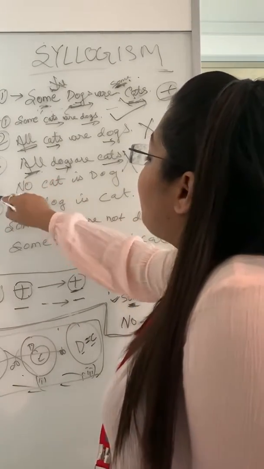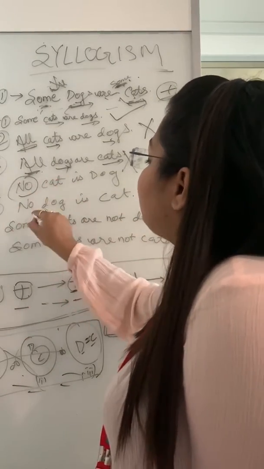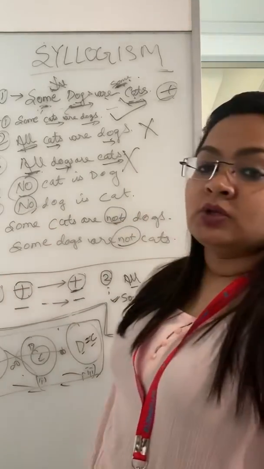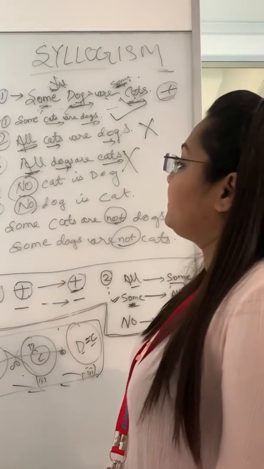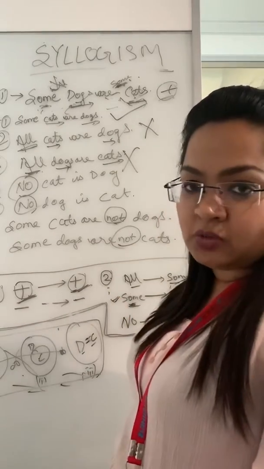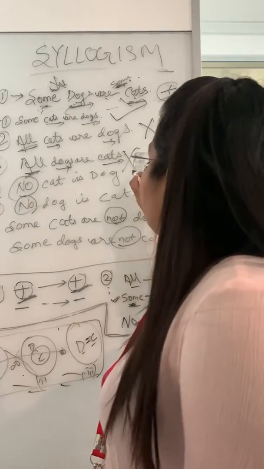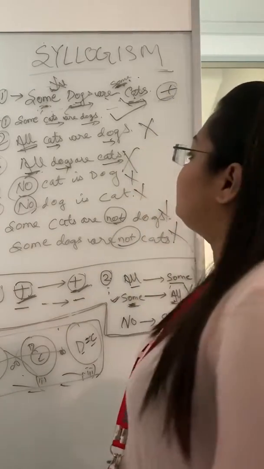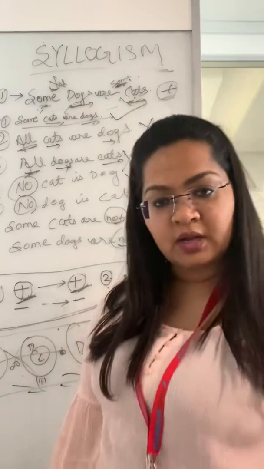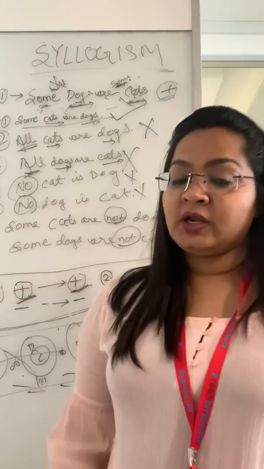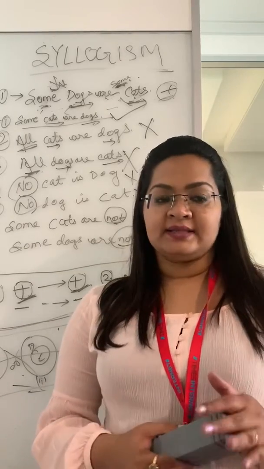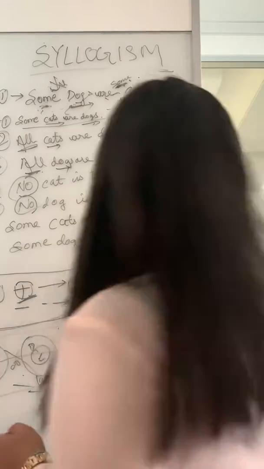Now, fourth is a no. Again, fifth is a negative. Sixth, again it is a negative. Seventh, again it is a negative. So all four statements are negative. As I told you, a positive statement will give a positive conclusion. It cannot give a negative conclusion. So this is already cross, cross and cross. So what follows? Only conclusion 1 follows with statement 1. Okay, understood? Now we will go with some negative statements. We have done with the positive statements with all and some. Now we will go with the negative statement.